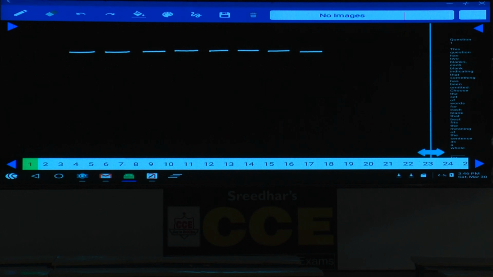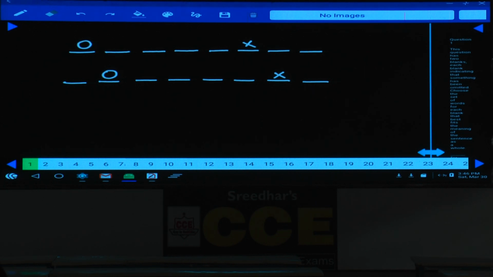And O sits fifth to the left of X. O is seated fifth to the left of X. O is here. 1, 2, 3, 4, 5. X will be here. That is one possible. Then what is the second possibility? 1, 2, 3, 4 and 5, 6, 7, 8. And in the second possibility O is seated second from the left hand and X will be second from the right hand. And the third possibility, O is third from the left and X will be at the extreme right. But there is one information clearly given. X does not sit at any one of the extreme ends of the line. Hence X cannot be at the ends. Only two possibilities we have.